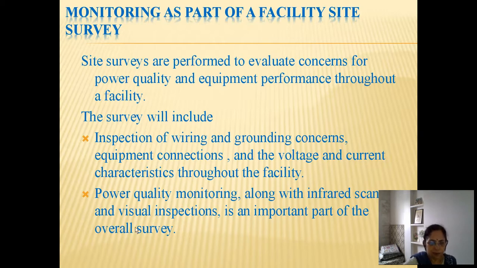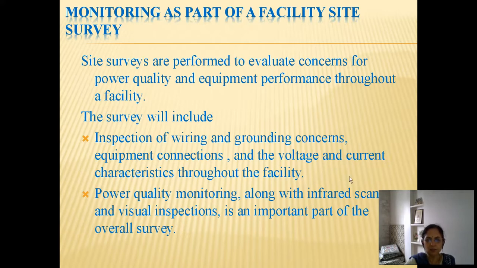Now to begin with, the most important part of this power quality monitoring, before we actually start using equipment and hook the equipment in the industrial setup or at any point at which we want to monitor, is the initial site survey. Now these initial site surveys or facility site surveys are performed to evaluate concerns for power quality and equipment performance throughout the facility. The survey will include inspection of wiring and grounding concerns, equipment connections, the voltage and current characteristics throughout the facility.